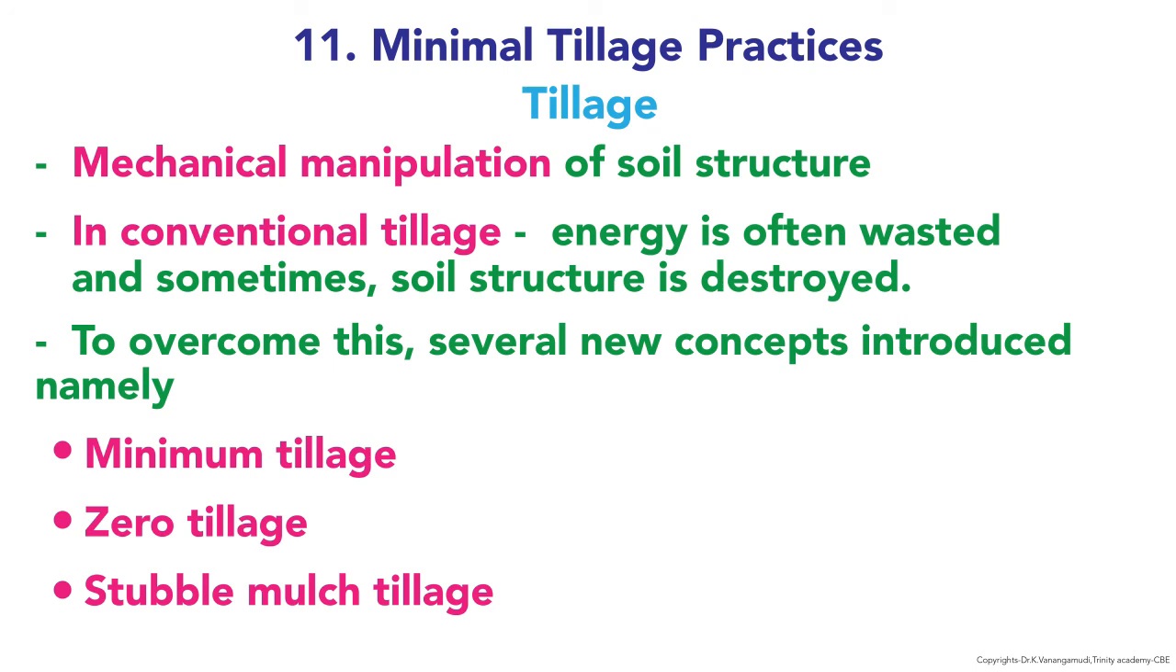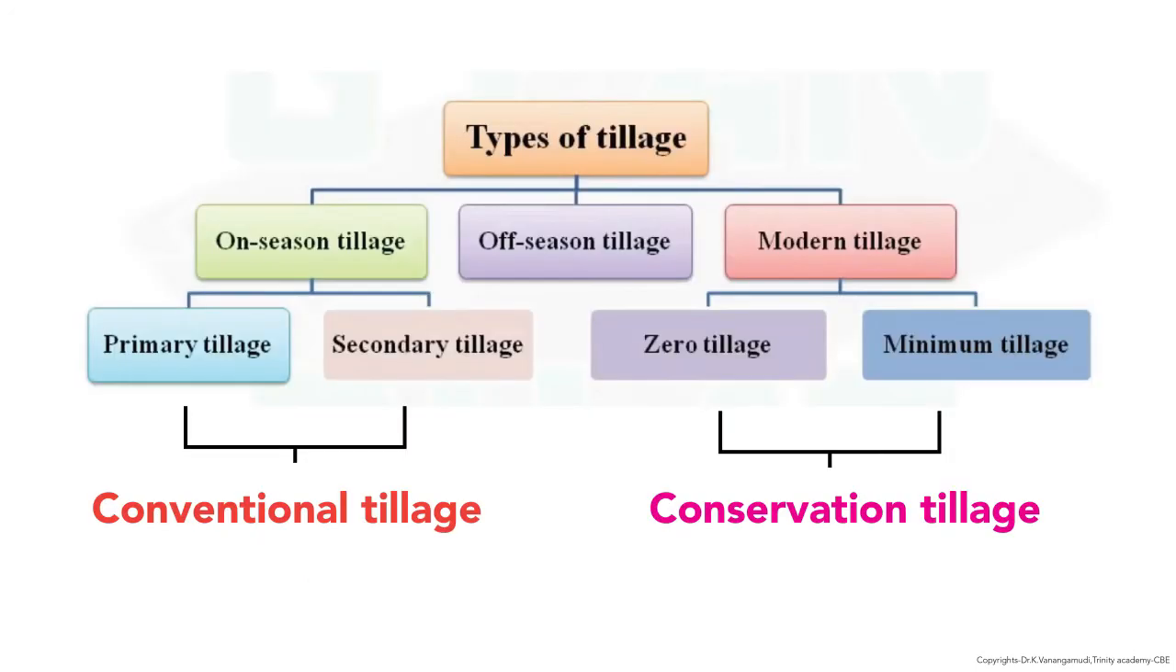Mechanical manipulation of soil structure is called tillage. In conventional tillage, energy is often wasted and sometimes soil structure is destroyed. To overcome these problems, several new concepts are introduced, and they are minimal tillage, zero tillage, stubble mulch tillage. And now discuss the types of tillage.